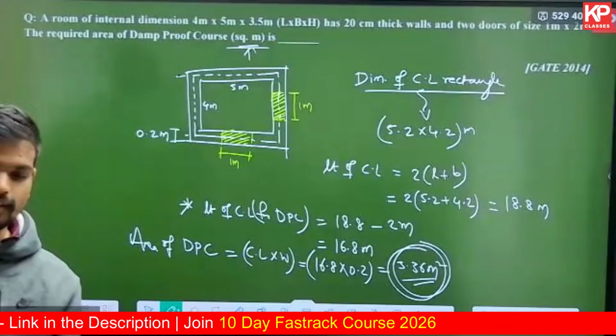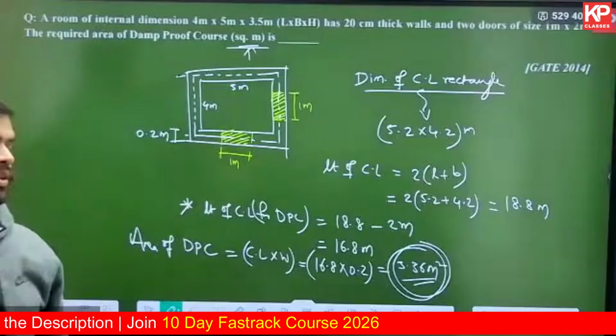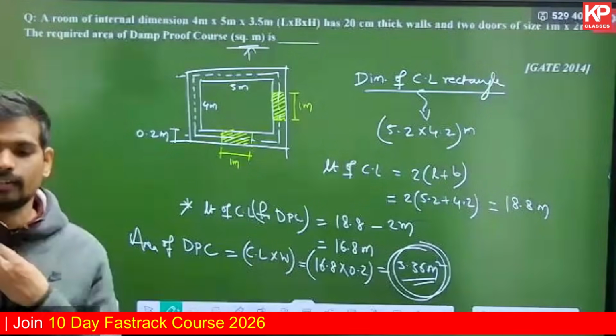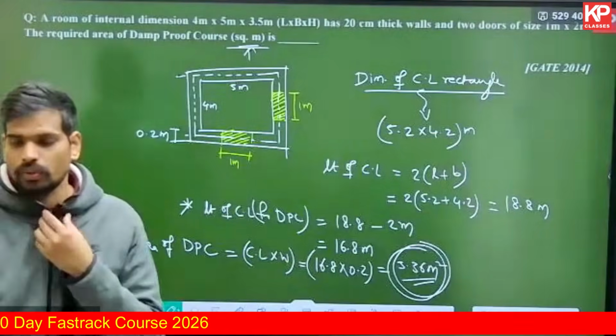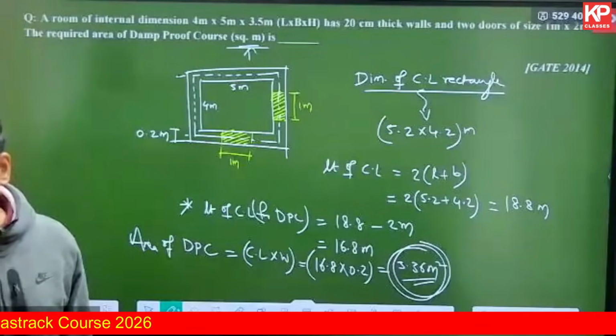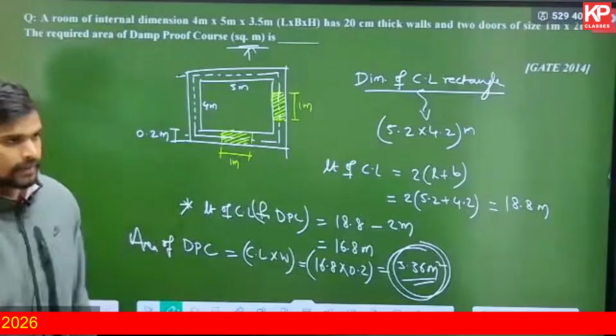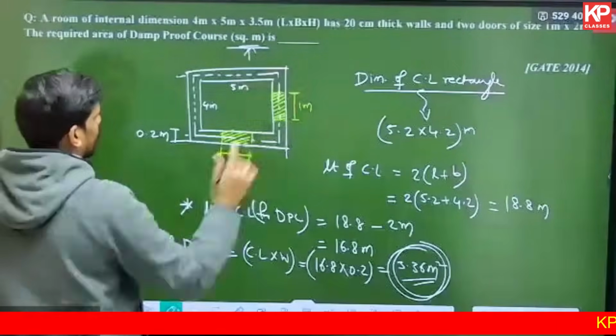Nagarajan, it is deducted for the door. Wherever there are doors, because in the doors there is no capillary action, so you deduct that. Wherever there is brick, you apply it. Correct, Sneha. It is the area of the portion where you have the brickwork.